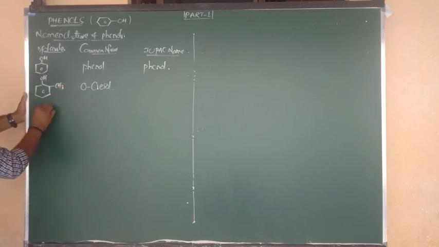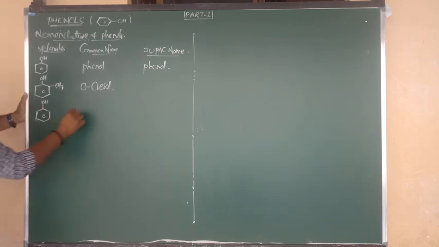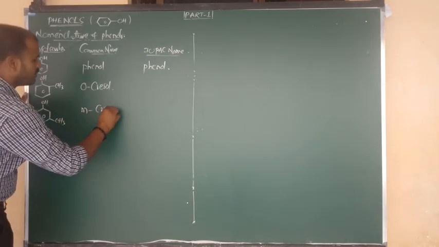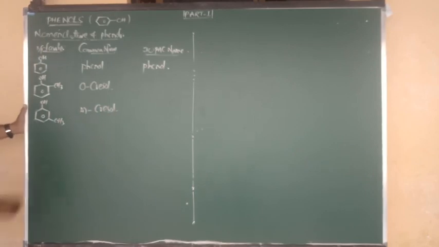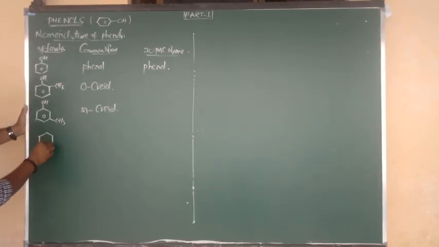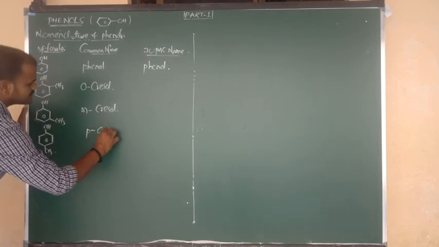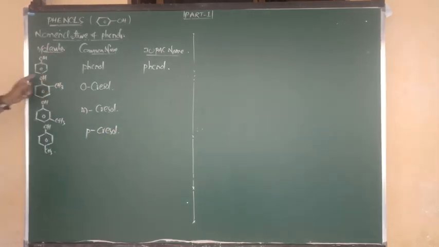What is the structure? Benzene bonded to OH. So this is nothing but which cresol? Here at the meta place, what do we write? CH3. So its common name is nothing but metacresol. Next structure. Again draw benzene connected to the group OH, phenol, but at the opposite, para place, connected to CH3. So its common name is nothing but paracresol. Orthocresol, metacresol, paracresol.